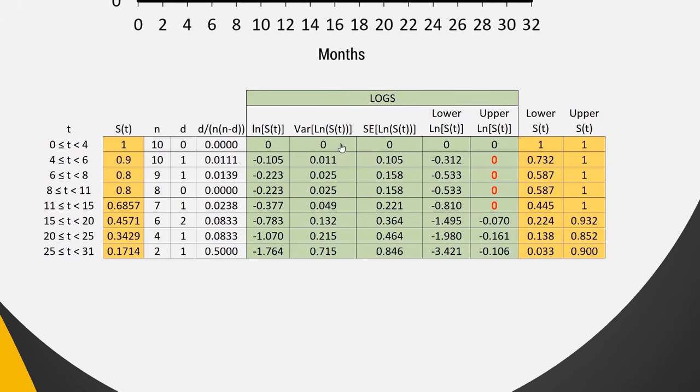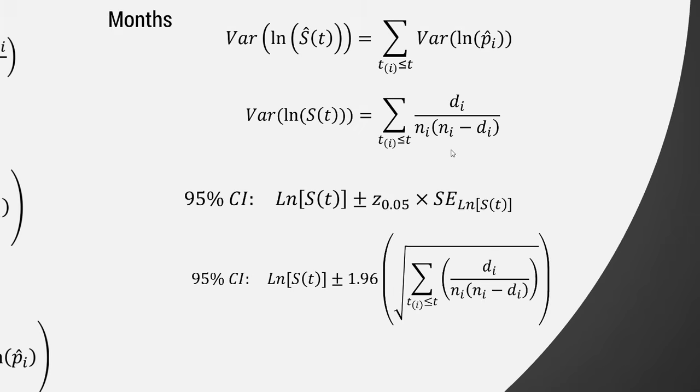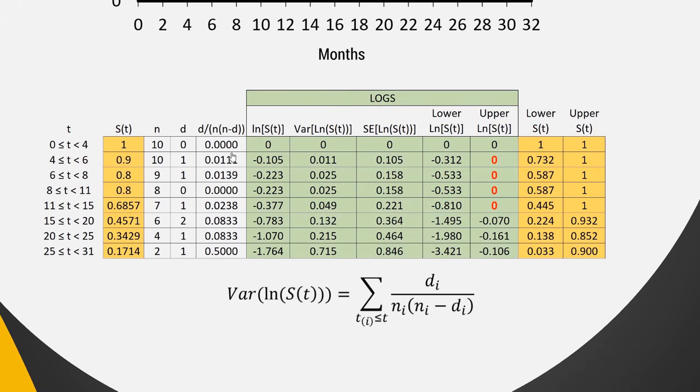Wow, so the log of the survival is just the log of this first column. The variance of the log of survival, if we use the formula that we just saw, is just the sum of all of those, that quotient, D over N times N minus D. It's that quotient summed up. So it's this column over here that we're going to sum up into the column here. So you can see we've got all of those summed up. We've taken the square root in this next column, and then we've used that formula to find the lower limit for the log of survival and the upper limit for the log of survival.